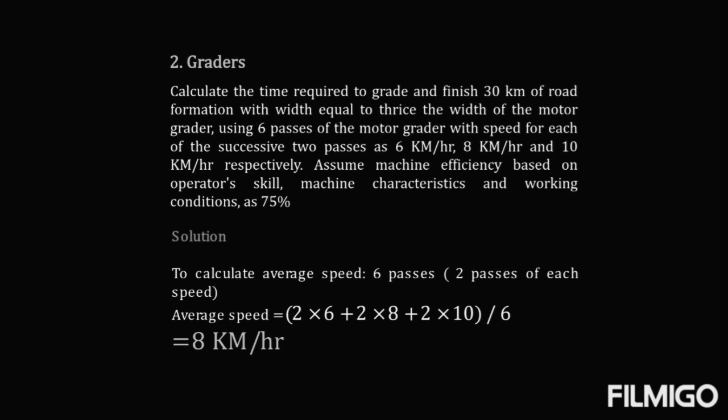We also assume the efficiency of the machine, based on operator skill, machine characteristics and working conditions, as 75%.